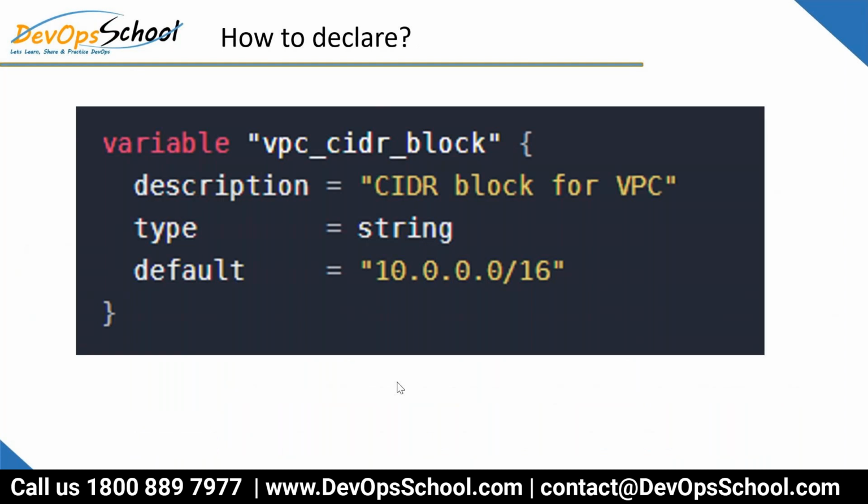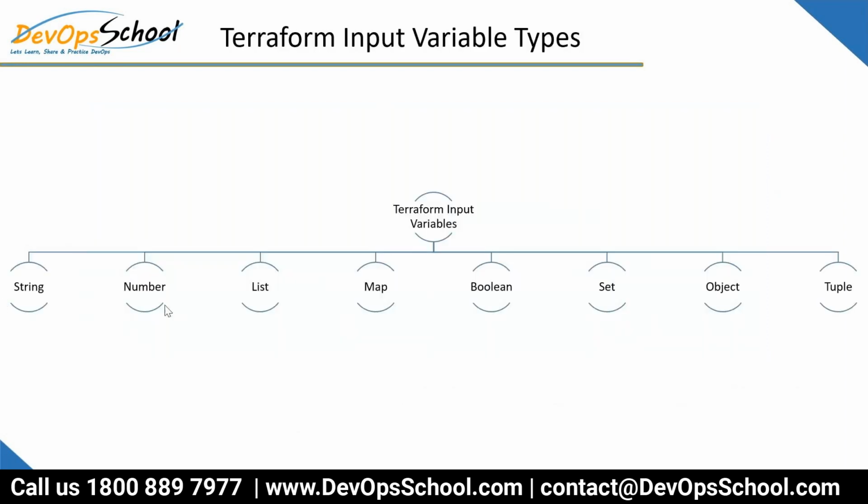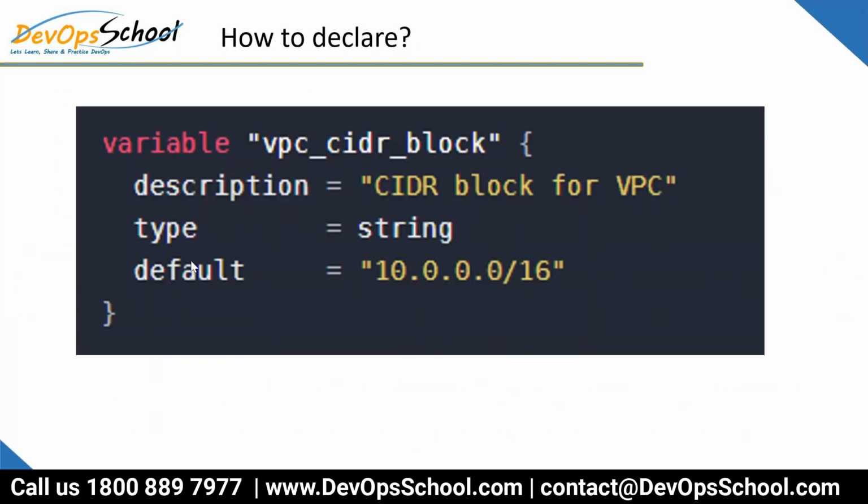Mind it, what is the variable name? VPC underscore CIDR underscore block. Description, type is string. Type I showed you. It can be string, number, list, map, boolean, set, object, or tuple. And here this is the default value, which you can override through the command line, environment variable, or that file which I said is dedicated for values. This is in Terraform.